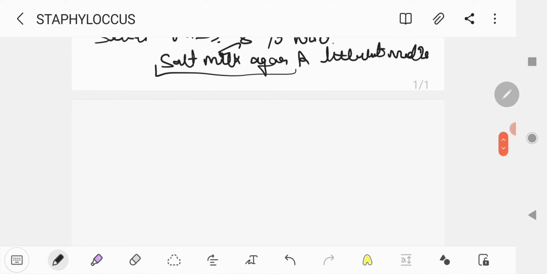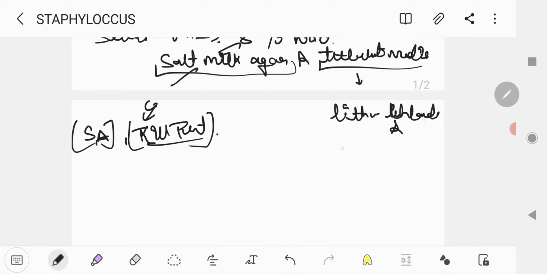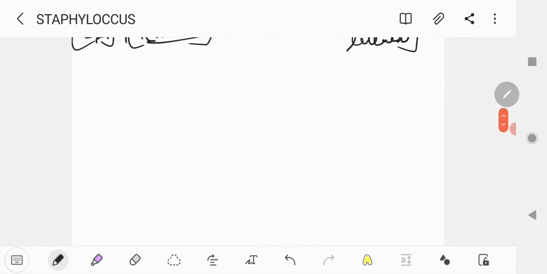Salt milk agar promotes the growth of Staphylococcus aureus and kills the rest of the normal flora. Tellurite media is made up of lithium chloride and tellurite. You have to know these two.